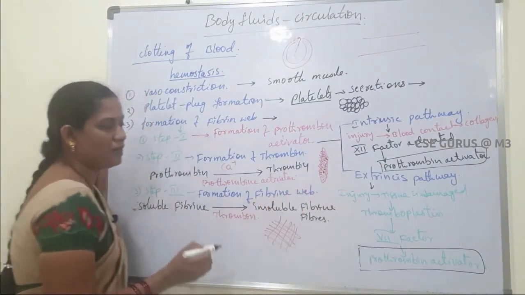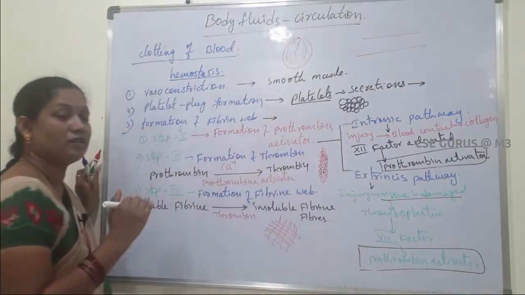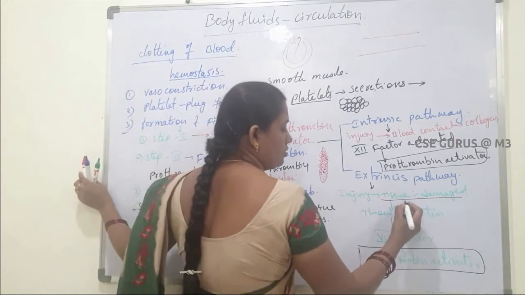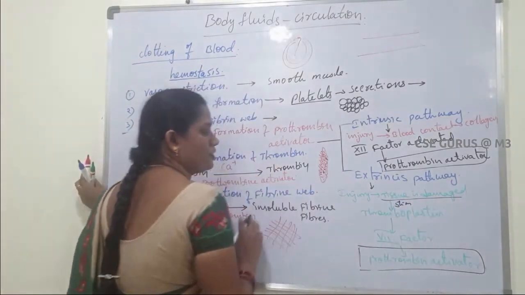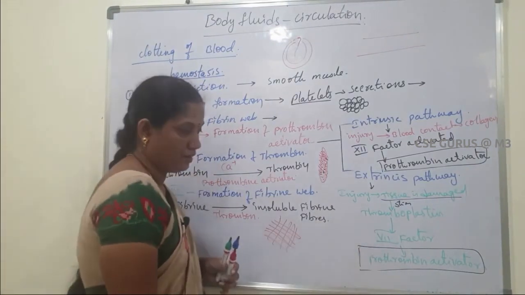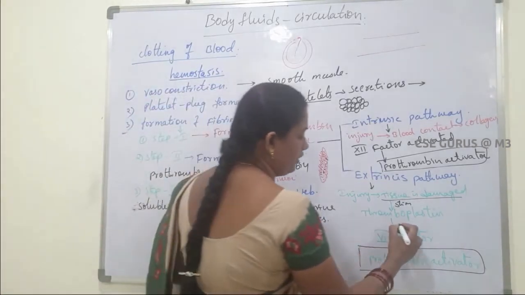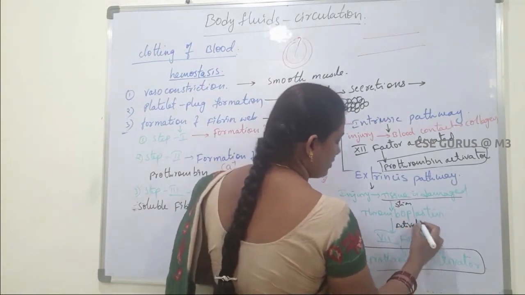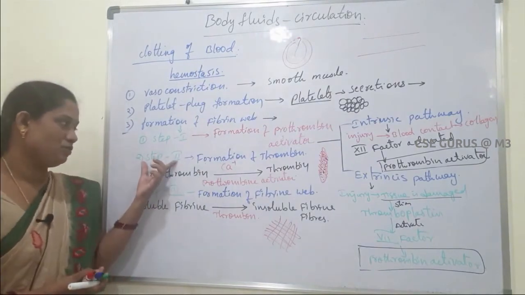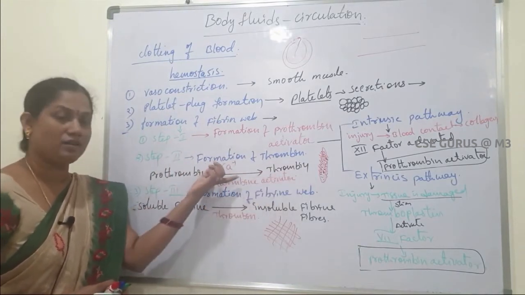Next, extrinsic pathway means if an injury takes place and the nearby tissue is also damaged, that tissue stimulates the production of thromboplastin. That thromboplastin activates the 7th factor, and that 7th factor produces prothrombin activator. Next, step 2, formation of thrombin. Prothrombin is converted into thrombin in the presence of prothrombin activator and calcium ions.